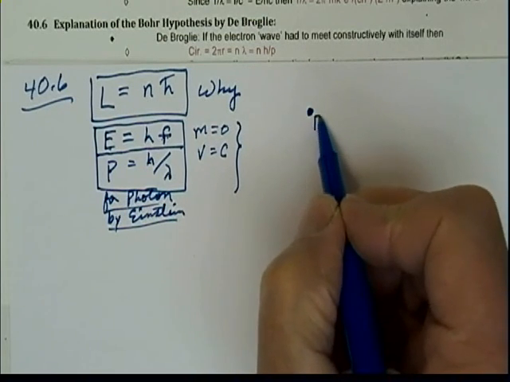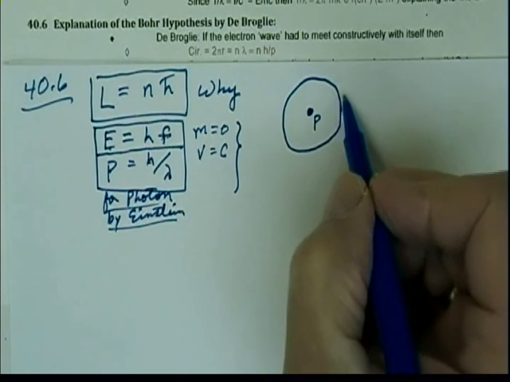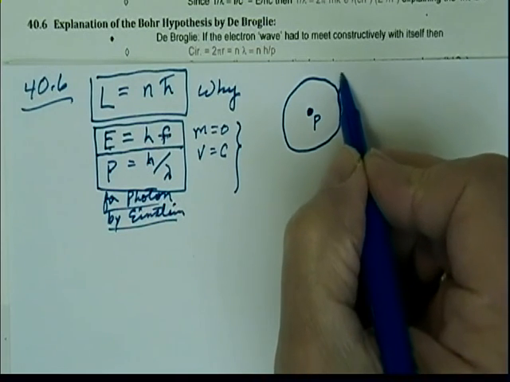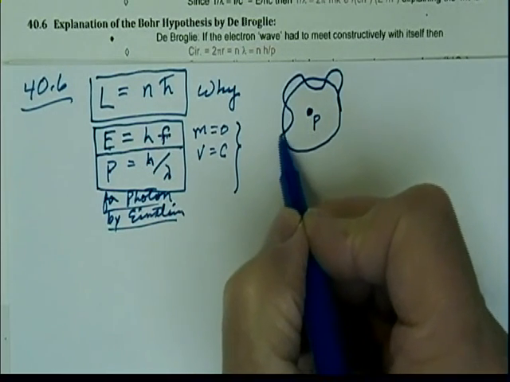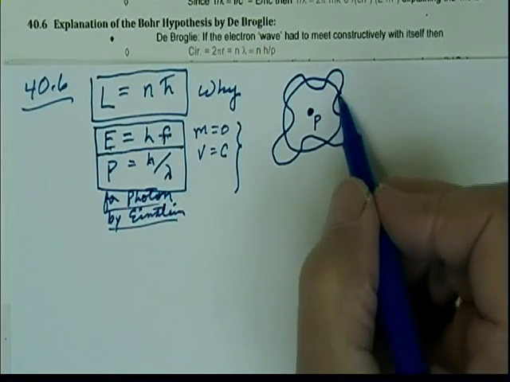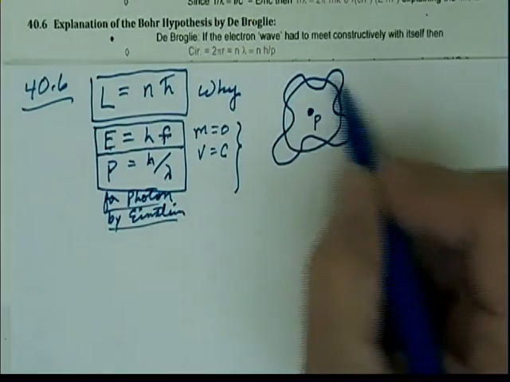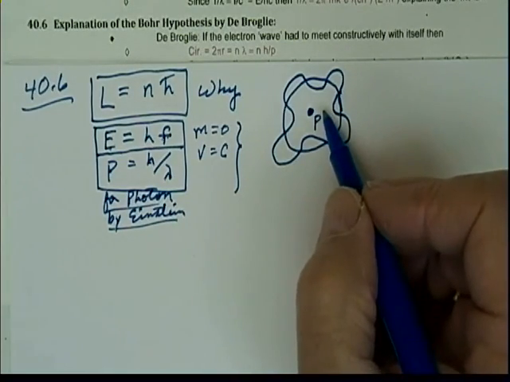Now, once he had said that, you can see something very interesting. If we have a proton, let's just think of the hydrogen atom, and the electron is in orbit, if the electron is really a wave, then this wave must go around, and it must intersect itself in a constructive way, or it will cancel itself out.